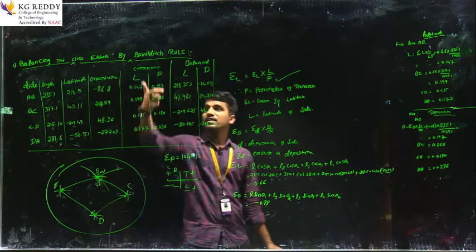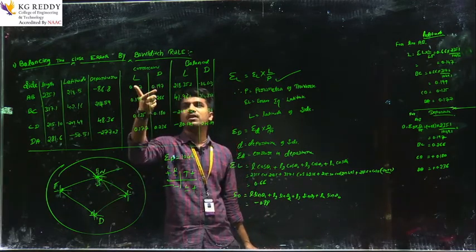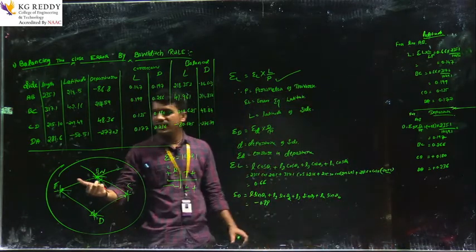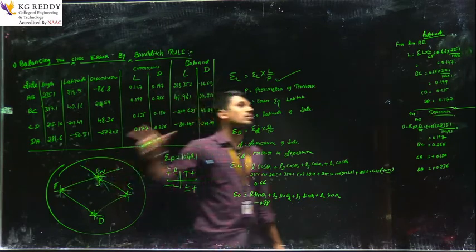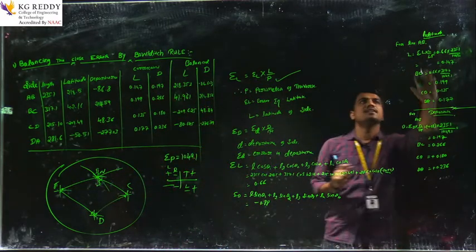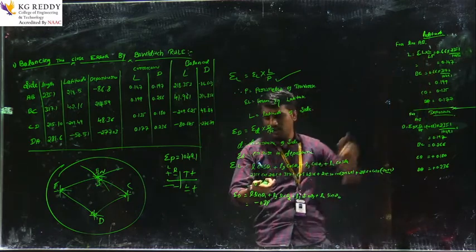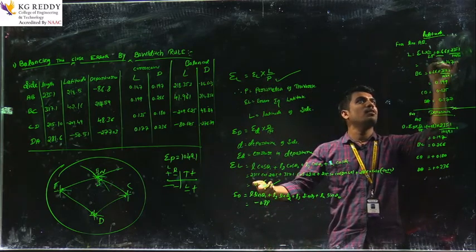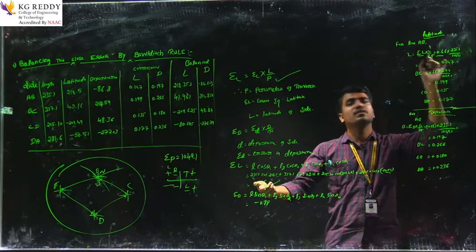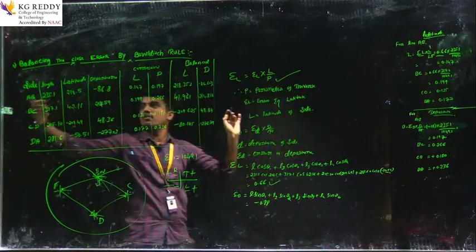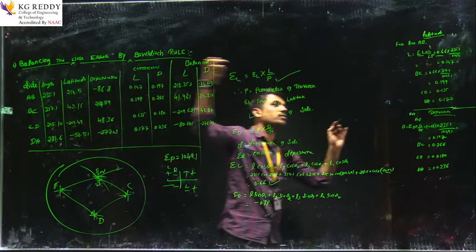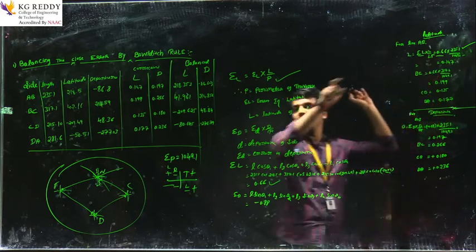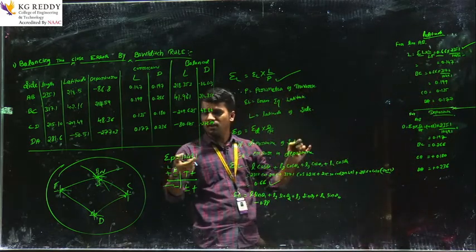Next, how do we calculate the correction values? There is a systematic formula for line AB, and it is calculated for each and every line from A to B. Sigma L into L divided by LT. Sigma L is the total error in latitude, here 0.66. Just put the values in the formula: sigma L into L, the length of that line. What is the length of AB? 235.1. So put 235.1 divided by LT, the arithmetic check of the perimeter of the traverse. What is the perimeter of the traverse here? 1049.